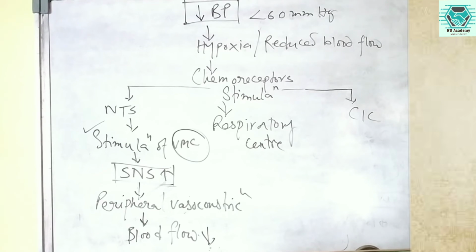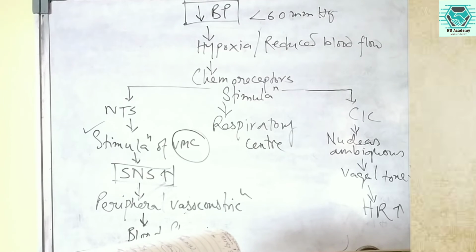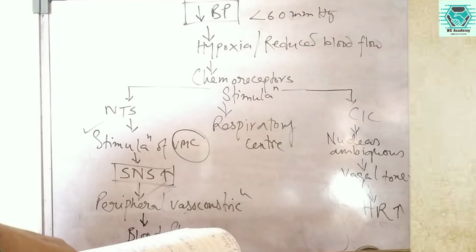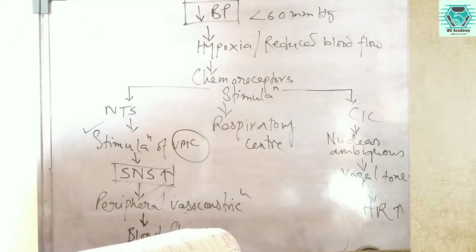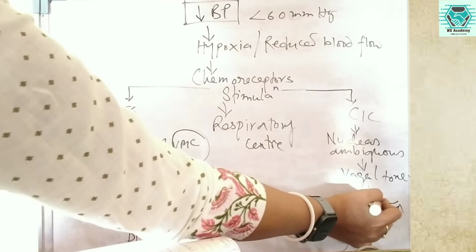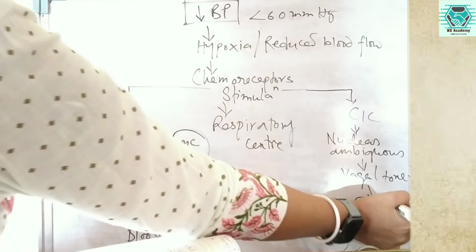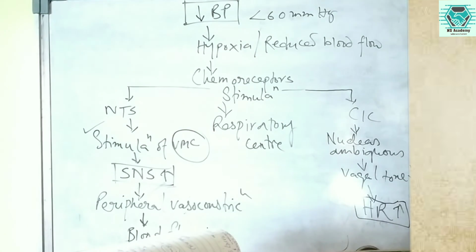Another thing we see is that it also stimulates the nucleus ambiguus, and the vagal tone is decreased, which is opposite to the activity of the baroreceptors, and the heart rate increases. So this is the way a large amount of blood is pumped through the heart, and the BP tries to be restored. So these are the two mechanisms, through the baroreceptors and the chemoreceptors, under the short-term regulation of blood pressure.